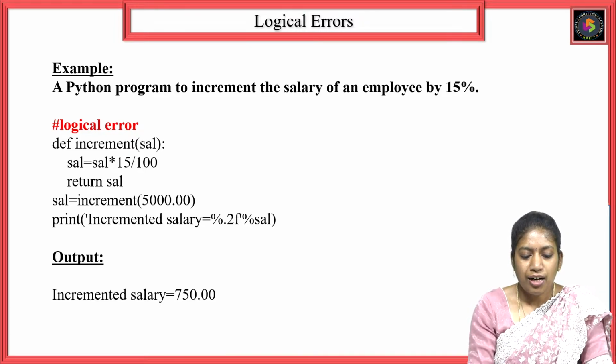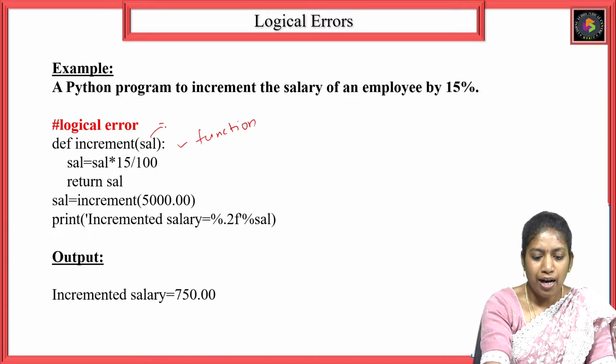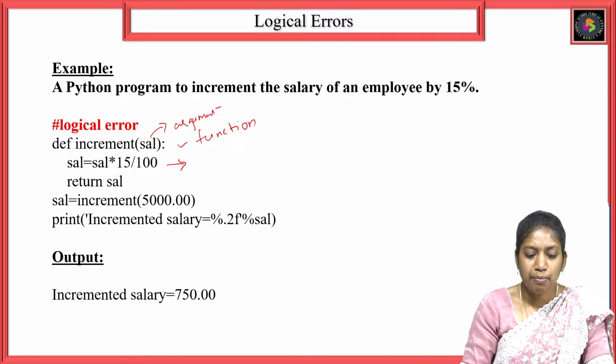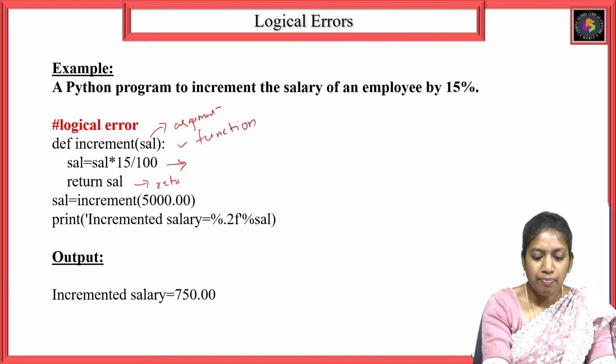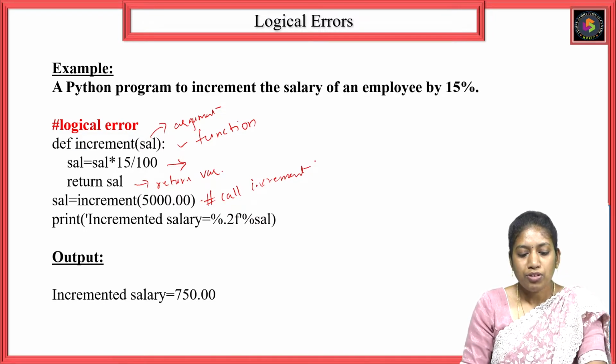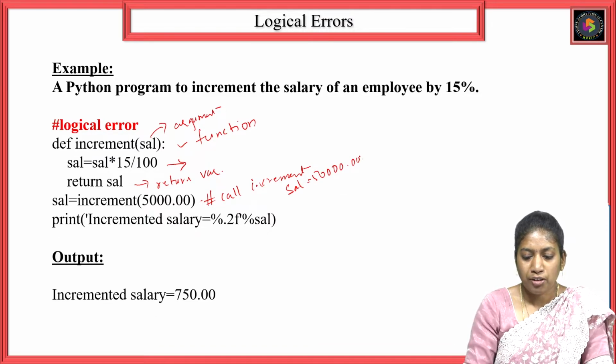First I have declared a function increment and passed an argument salary, and this is the formula calculated for the 15% increment, and I am returning the variable salary. This is the calling function. I am calling the function increment by passing the argument 5000. So this 5000 has been passed to the variable sal, equal to 5000 right now. It will perform those operations.